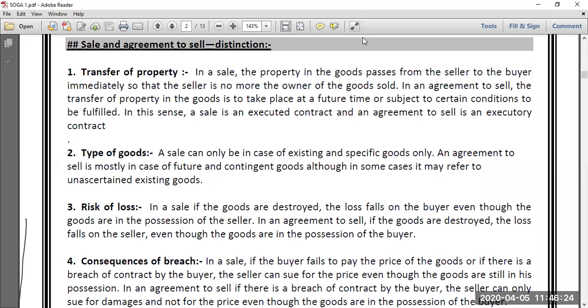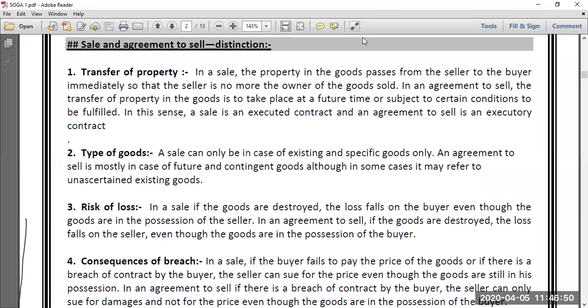When, along with the contract of sale, at the time when the contract of sale takes place, the property passes from seller to buyer, it's a sale. But when the contract of sale takes place and the property does not pass from seller to buyer... Property means ownership. Again, yesterday we discussed that ownership and possession are absolutely different. Here we are supposed to consider only property, that is ownership.